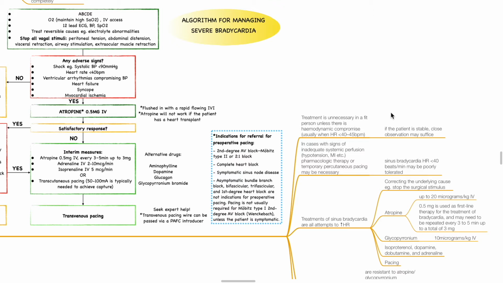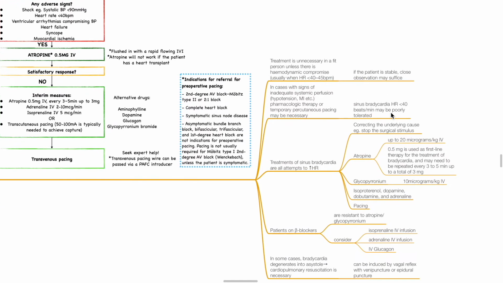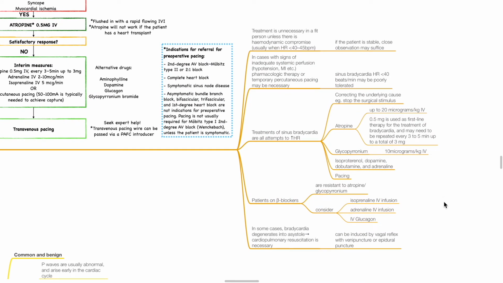In cases with signs of inadequate systemic perfusion, such as hypotension or myocardial infarction, pharmacologic therapy or temporary percutaneous pacing may be necessary. Sinus bradycardia of heart rate less than 40 beats per minute may be poorly tolerated. Treatments of sinus bradycardia are all attempts to increase heart rate, correct the underlying cause, such as by stopping the surgical stimulus. Atropine 0.5 mg is used as first-line therapy for the treatment of bradycardia and may need to be repeated every 3 to 5 minutes up to a total of 3 mg.